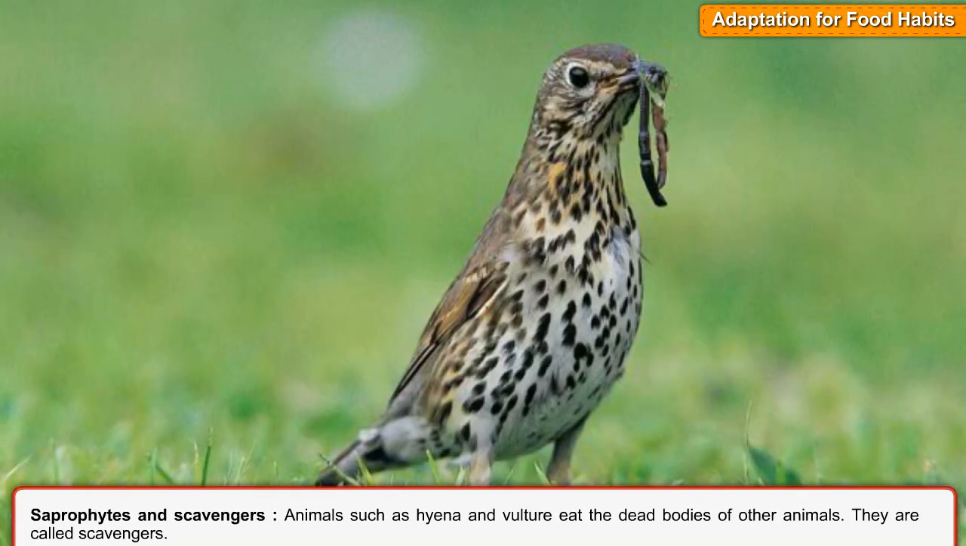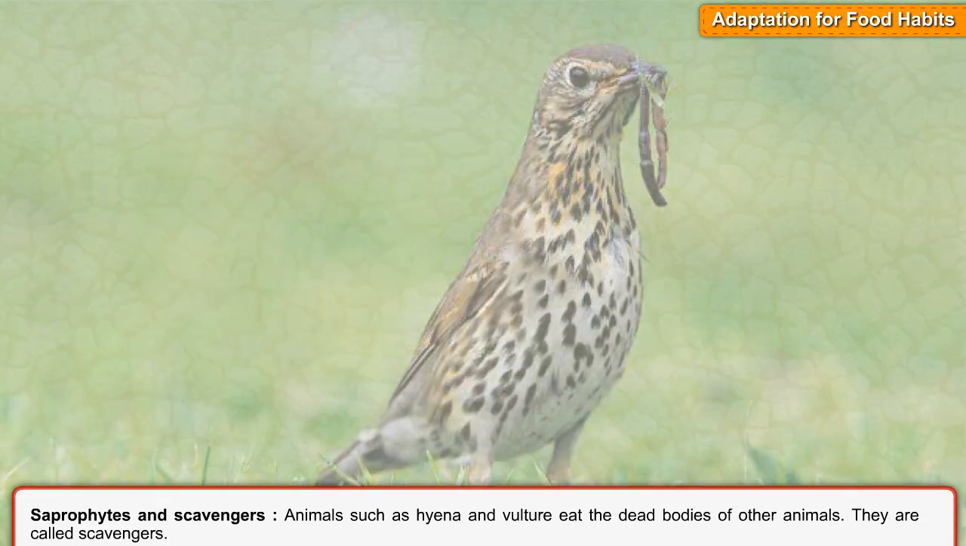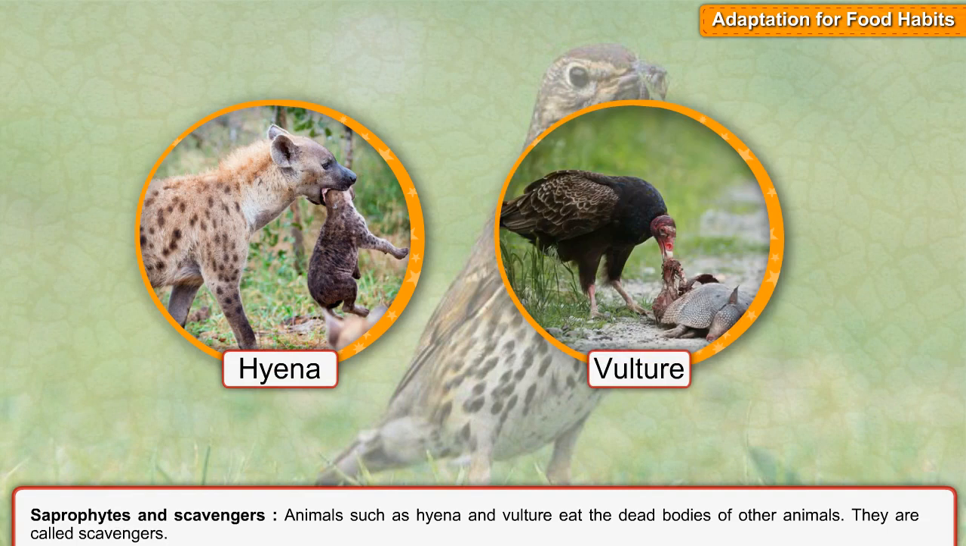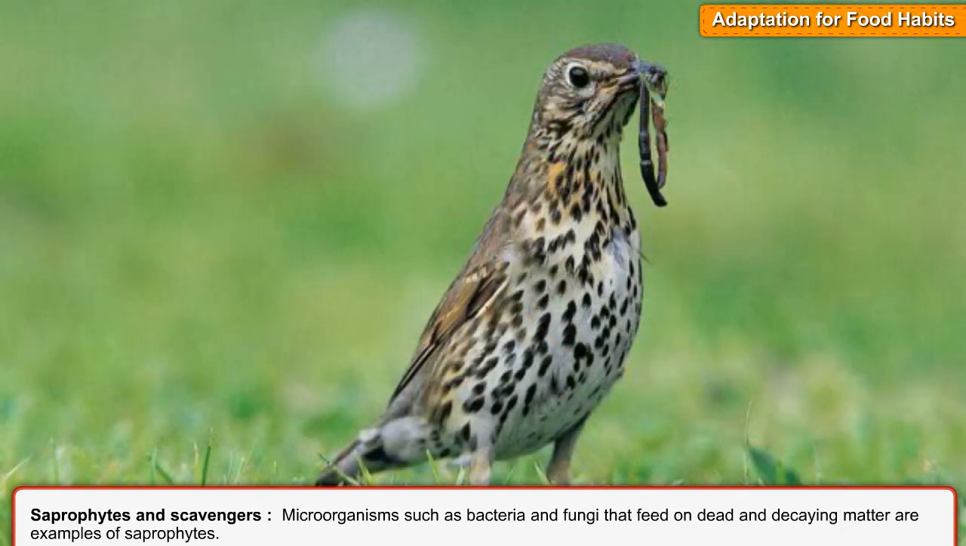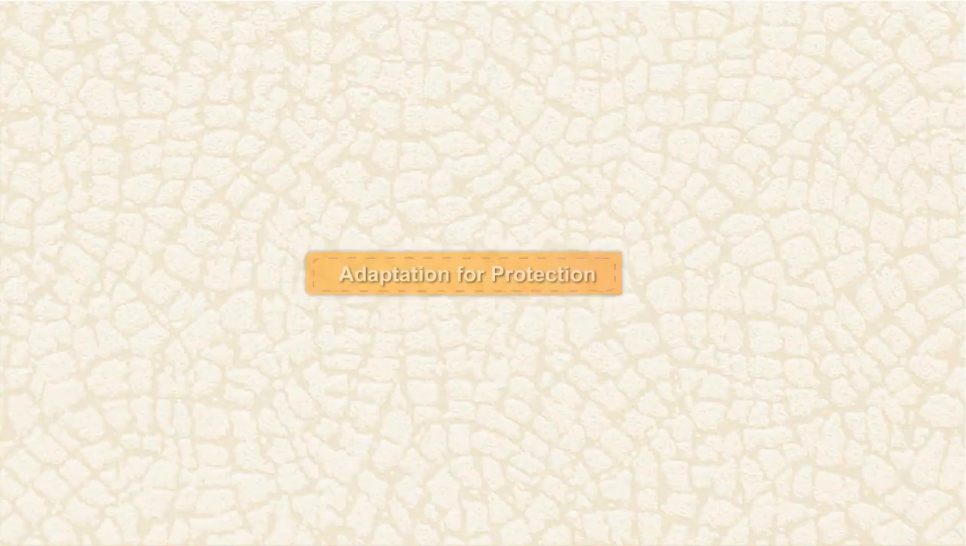Saprophytes and scavengers. Animals such as hyena and vulture eat the dead bodies of other animals. They are called scavengers. Microorganisms such as bacteria and fungi that feed on dead and decaying matter are examples of saprophytes.